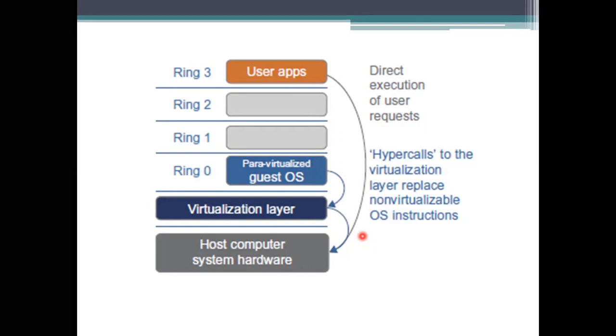If it is not allowed to do so, what these guest operating systems will do is go for the para-virtualized guest operating system model, and then it will try to place a hypercall. In this call, it will elaborately say: these are the instructions I do not have the accessibility to execute; try to execute these instructions from your side and give the output to me. Or if it is the end of that one, store by itself only.